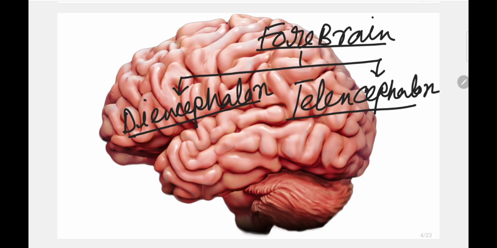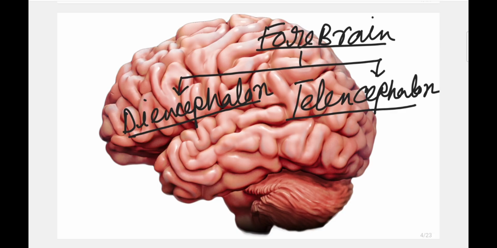Diencephalon is compared to Lady Diana. Lady Diana is a queen, and if she comes to an occasion, she will always stand in the middle of the stage.